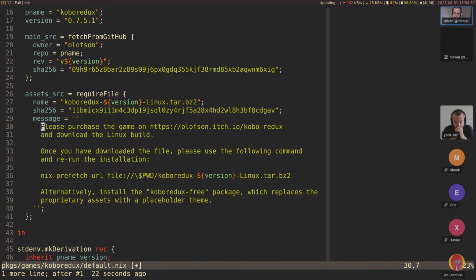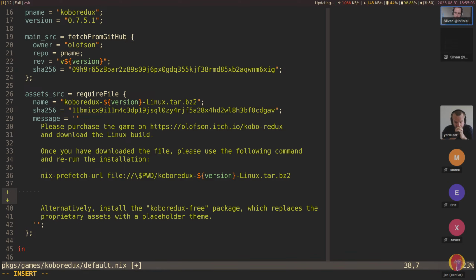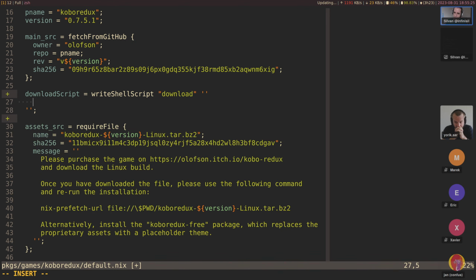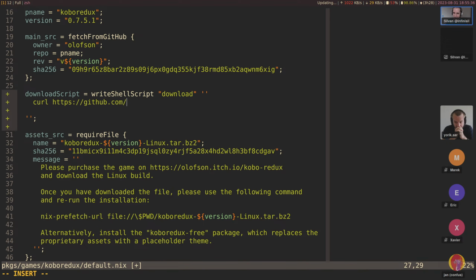Yeah, and you could also, I mean, I guess we are in Nix, we can do reproducible things. And so I guess you can do, yeah, so let's try this. We could try a download script in here, and say this is actually writeShellScript. I think there's also writeShellApplication now or something like that. Let's use this for now. Let's say download and then I believe like this. And then say curl something, let's say we download the main GitHub page, HTML for now.